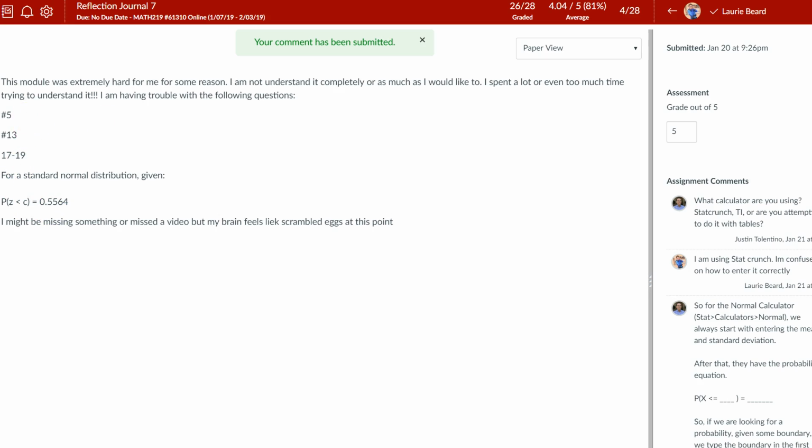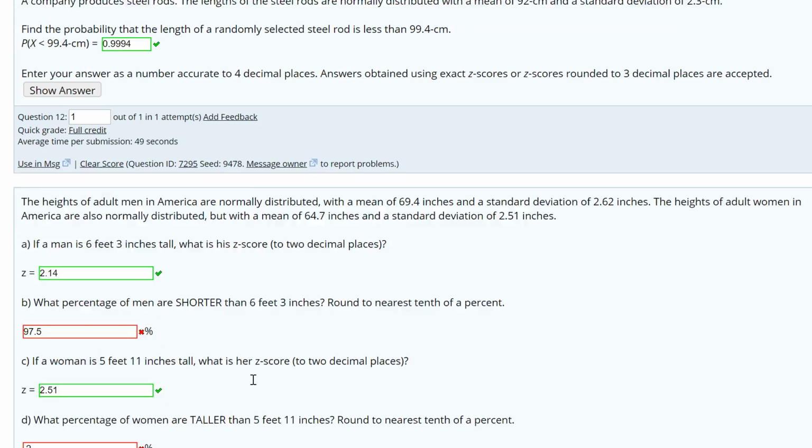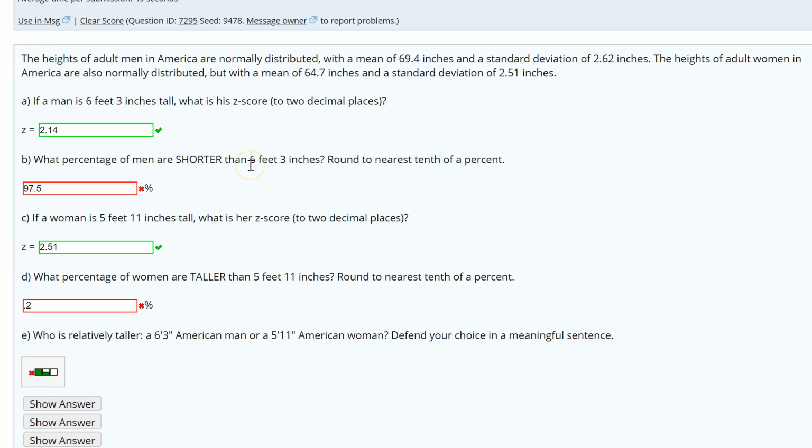The next problem you're having trouble with is number 13. So here we have the mean, we have the standard deviation for both men and for women. And here it's asking what percentage of men are shorter than 6'3", round to the nearest percent. So one thing we need to watch out for here is it's saying 6'3", but that's in feet and inches, versus our mean and standard deviation are just in inches. So we need to make sure that we convert these things into just completely inches.